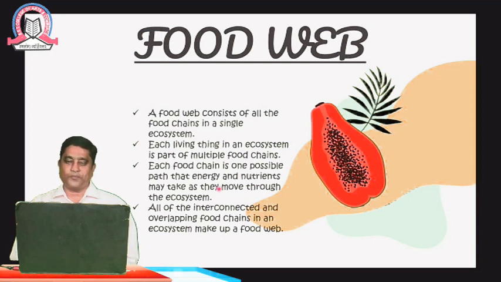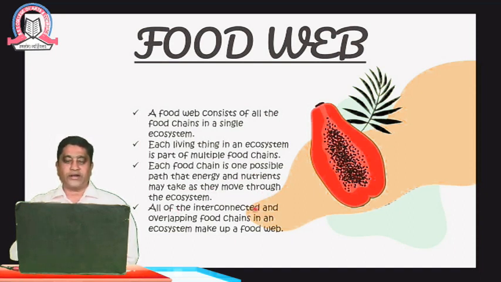Let me explain this point. In the food chain, one possible pathway is that the energy released from one level is utilized by the second level, and the second is utilized by the tertiary level, and finally it is given back into the atmosphere. And once again from the atmosphere the cycle starts and it goes into the first, second, tertiary levels, and finally to the atmosphere. This type of food chain is one possible path that the energy and the nutrients may take in moving through the ecosystem.